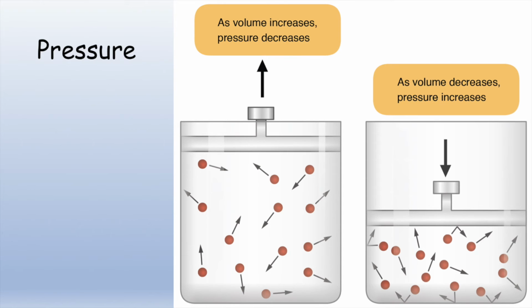Similarly, an increase in pressure forces the particles closer together. This will increase the frequency of collisions and result in a faster rate of reaction. With both concentration and pressure, only the frequency of collision changes. There's no impact on the joules of energy of the particles.